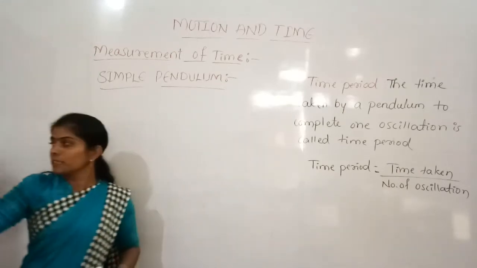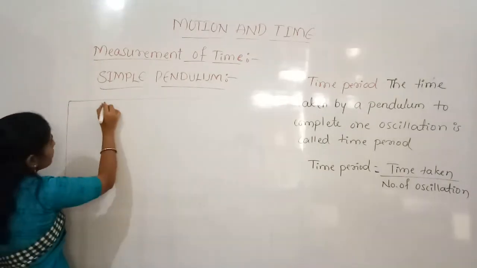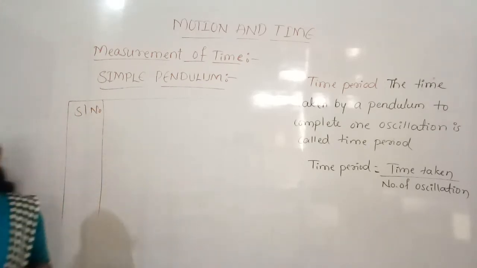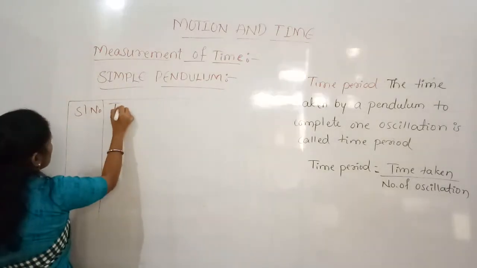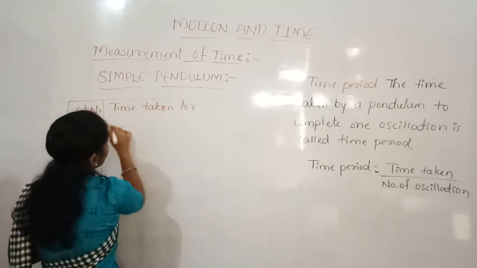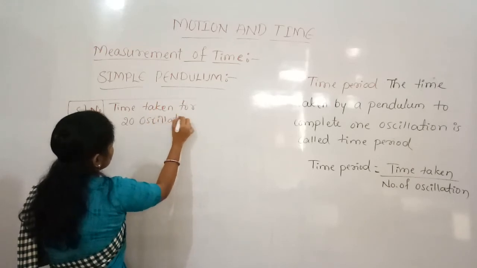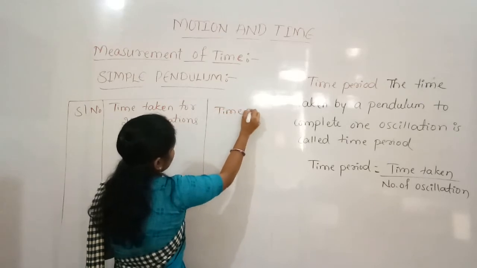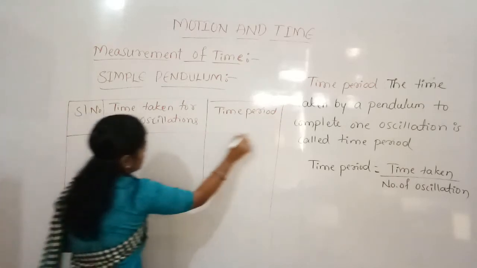In that, one table is given. The first column is the serial number, then the time taken for 20 oscillations, and then the time period. This is what is given in your textbook.